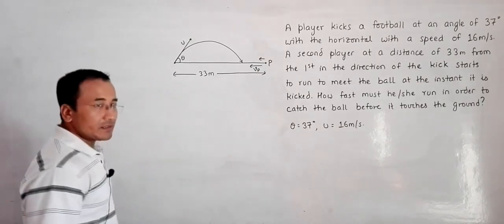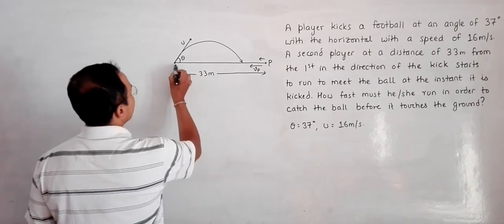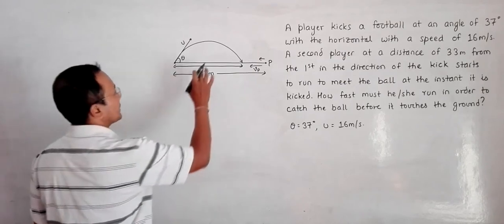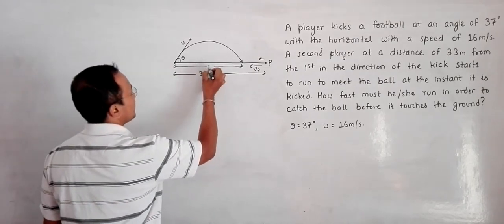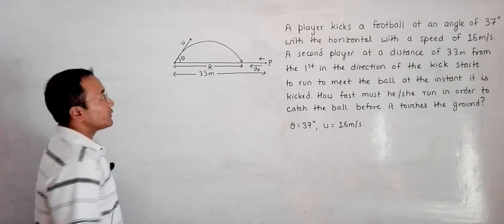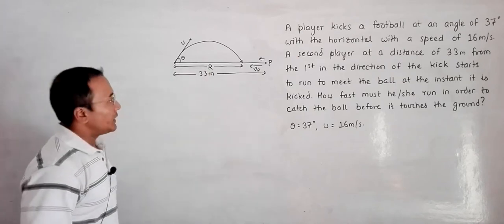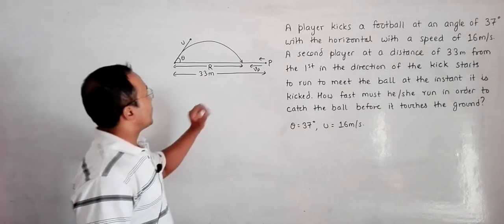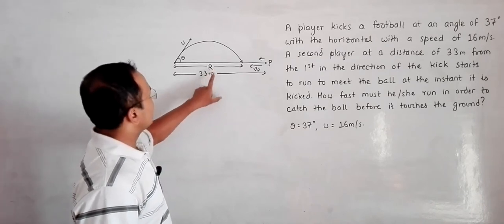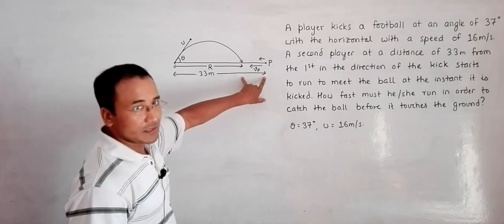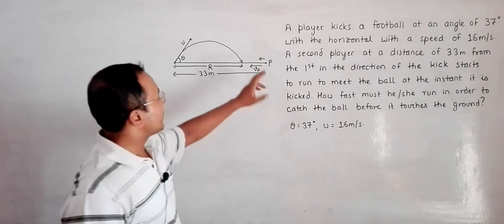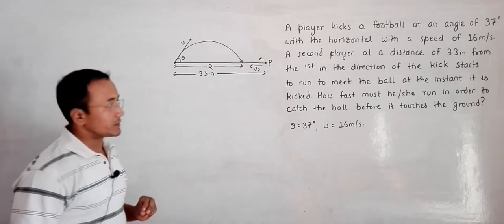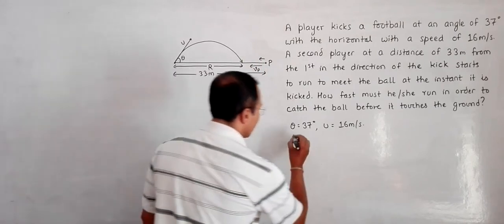Let's first find what is the distance covered by the projectile, that ball or that football. Let us name it the range r. First we have to find this r, and then we also need to find the total time. Now if we find r, then 33 meter minus r will be this distance, and if we have time, then we can find the value of the velocity this person requires. So let's first find the range.